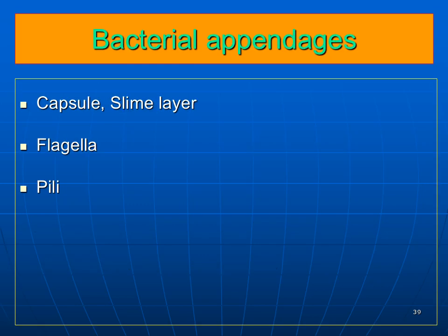So far I have completed the anatomy of the bacteria related to the cell wall and also the cytoplasm, the various inclusions, and the various parts of the genetic material, that is DNA, plasmids and episomes. Now come to the bacterial appendages. These appendages are in the form of capsule or slime layer, the flagella, or the fimbriae.